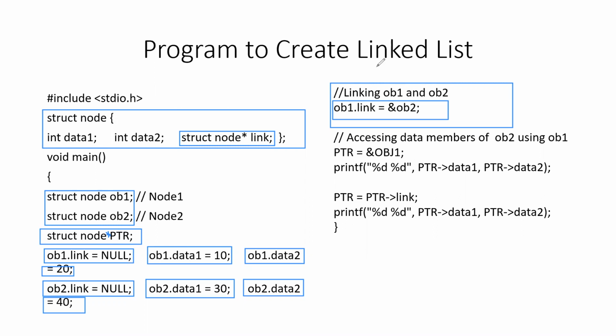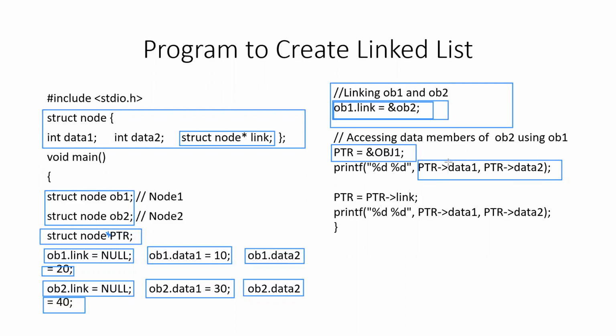Now this pointer will be used to store the address of the first node. So here you can see that we have stored the address of the first node in PTR. So we know from where the list is going to start. And in the previous statement, I am highlighting it again, we have also stored the address of the second node in the first node. Now let us print the value of the information part of both the nodes. Because the PTR contains the address of the first node, we can directly print the value of the two data members using the pointer object.